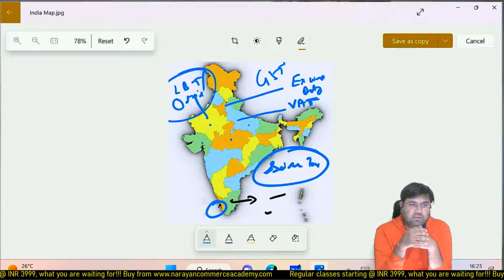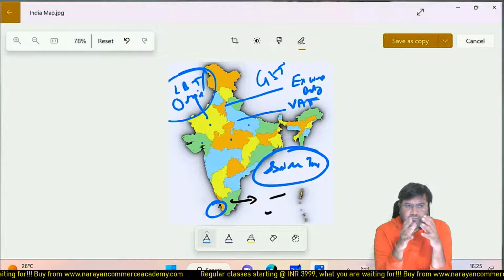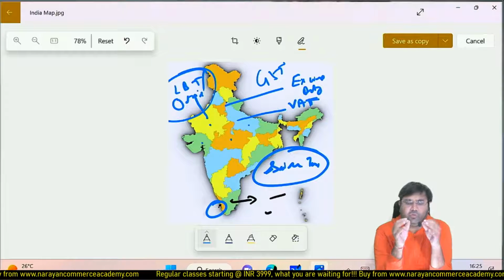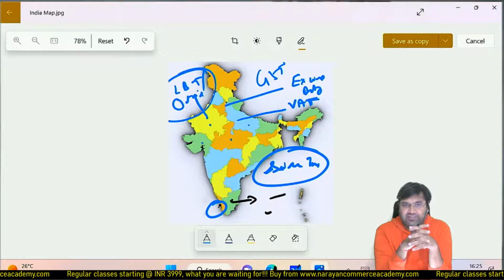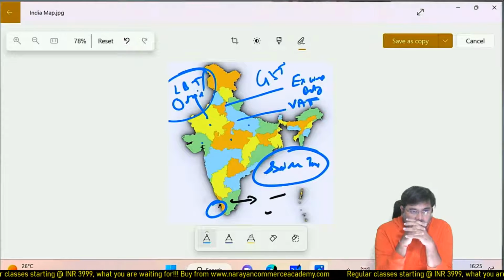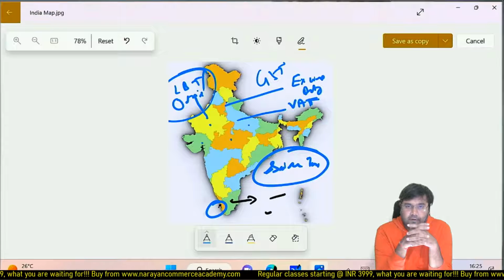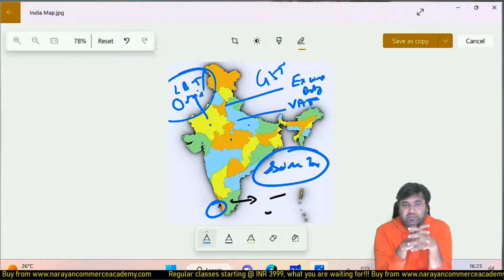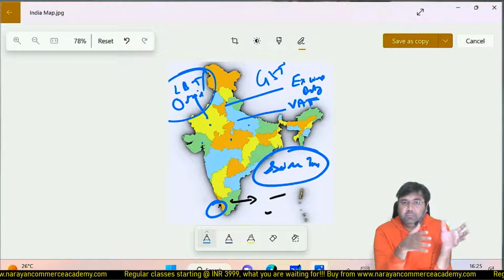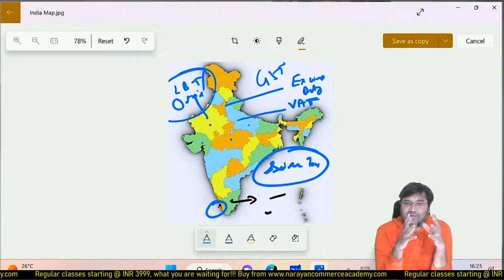So Himachal Pradesh, hilly area. When I say Himachal Pradesh, immediately in the minds of most students, what is going to come? Oh, Simla, Manali, tourism place. Correct? Hill area. Okay. If you would like to set up any factory there, it will be a costly affair, because Himachal Pradesh's density of population is very low compared to UP, Tamil Nadu, Karnataka, Kerala. Right? If you compare Kerala with Himachal Pradesh, just opposite.